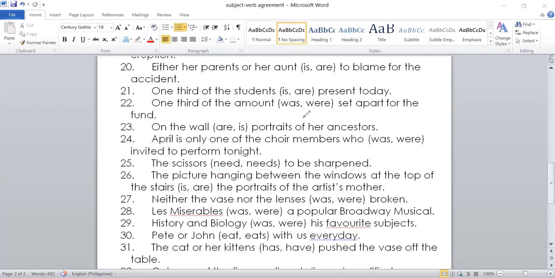Okay. 28, Les Miserables, it's a title, therefore singular. Answer is this one. 29, there are two subjects, so history, biology. Answer would be plural because there are two subjects. Okay. But it's a different story if it's connected by or, because it depends on the nearest subject to the verb. So nearest subject is John, it's still singular. Answer would be eats. Okay.